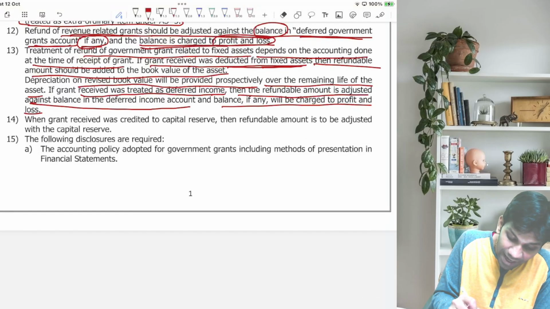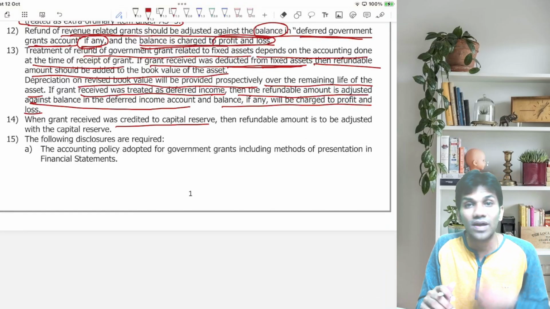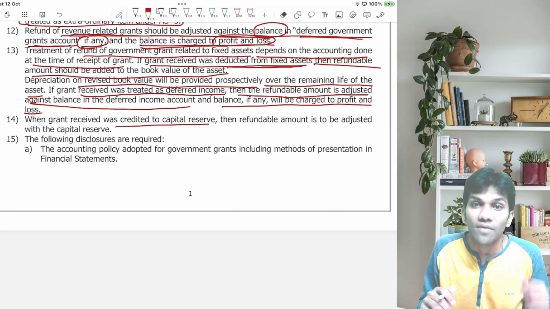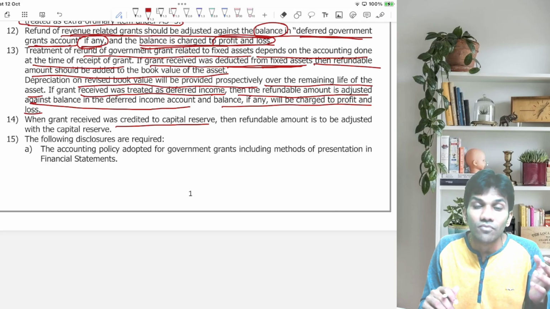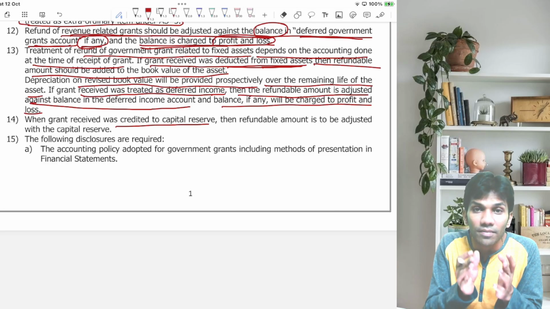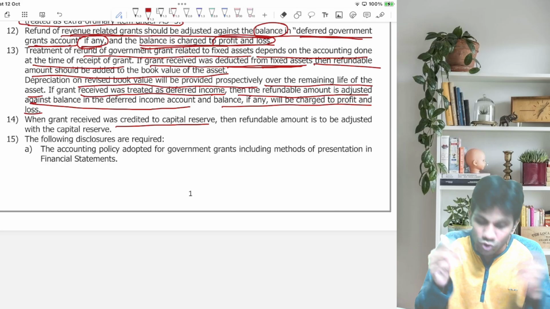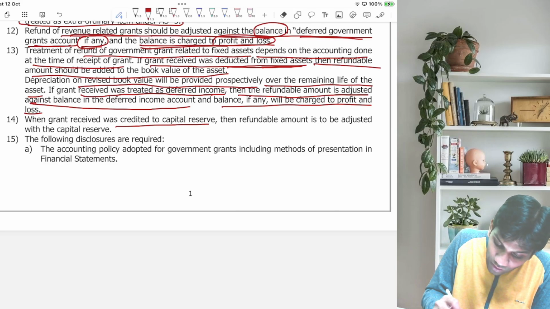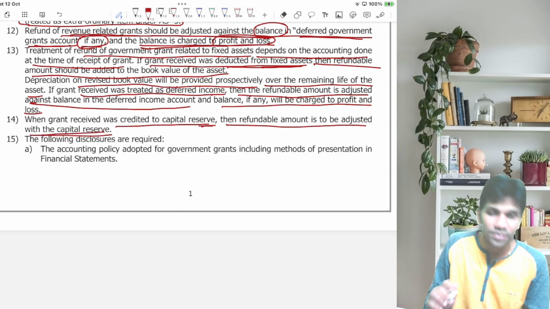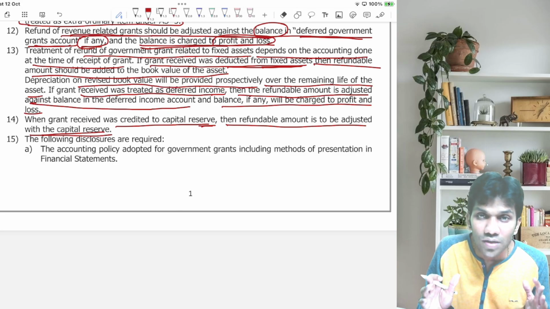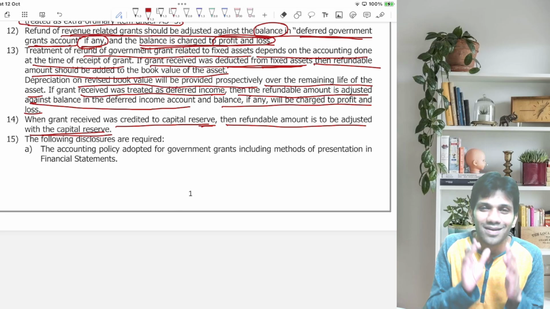Now, when the grant receipt was credited to capital reserve, when we must have acquired a non-depreciable asset like land, or when we must have received a government grant in the nature of promoter's contribution, the refundable amount is to be adjusted with the capital reserve. So these are all the treatments for refund of government grant.